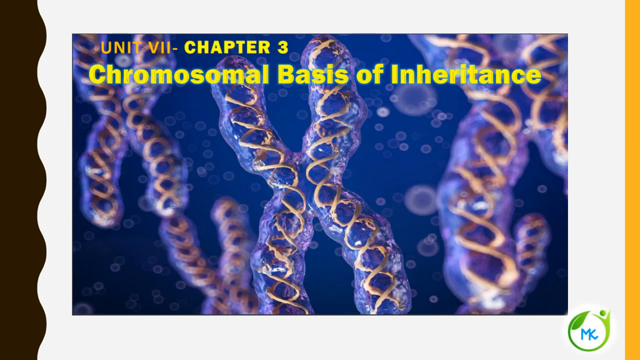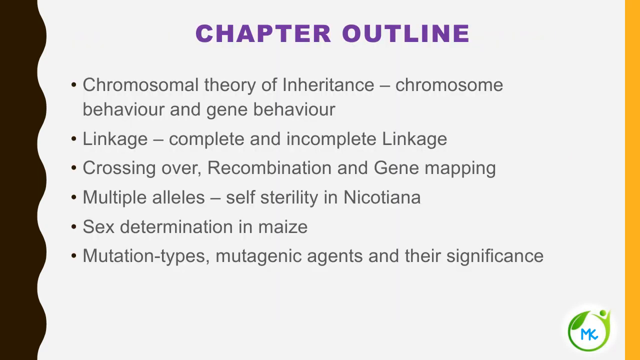In this class we are going to see 12th standard botany chapter 3, chromosomal basis of inheritance. Let's see the chapter outline. In this chapter we'll be learning about the chromosomal theory of inheritance, linkage and its types, crossing over, recombination, gene mapping, multiple alleles and sex determination in case of maize, and mutation, its types and its significance. So after learning this chapter, we'll know about all these in a detailed manner.